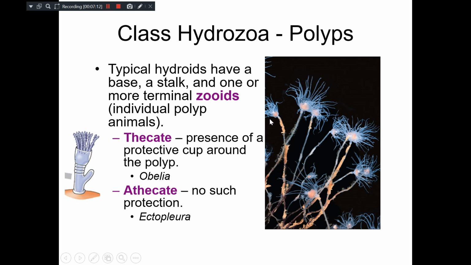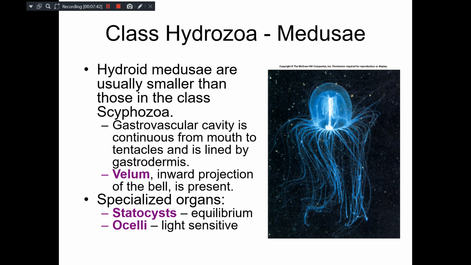See here, and this cup is formed by the thecate. They are known as thecate, and most of them are thecate because they have a protective cup around the polyp, but there are a few which do not have this protective cup. A good example for a thecate organism, having a cup protecting the polyps, is seen in the obelia, and an athecate, where there is no protective cup, for example the euplectron.